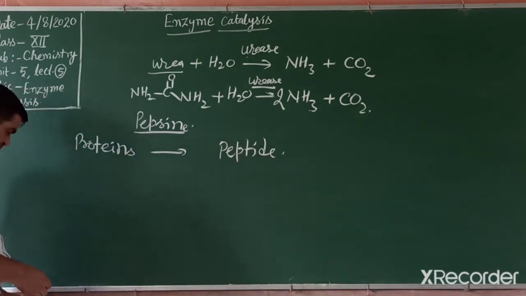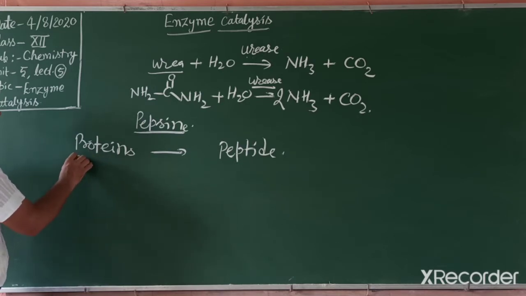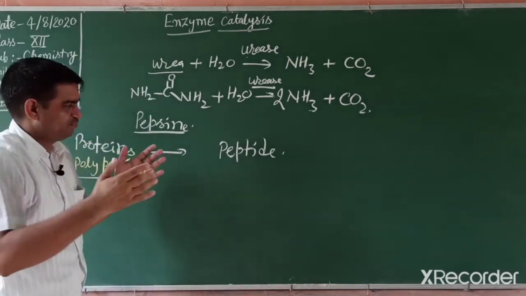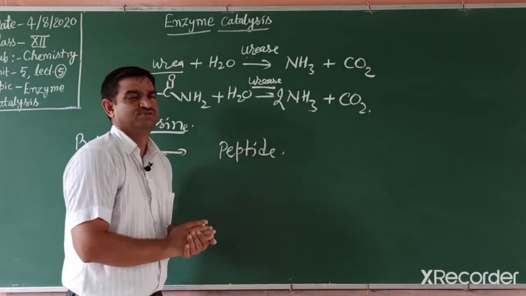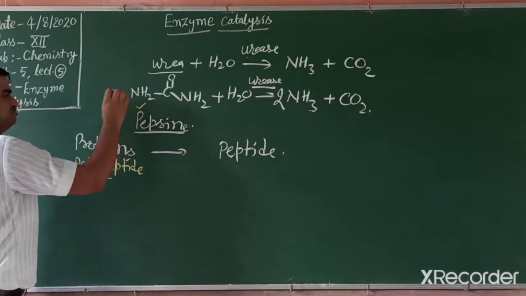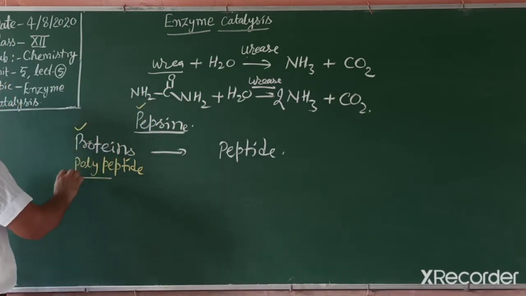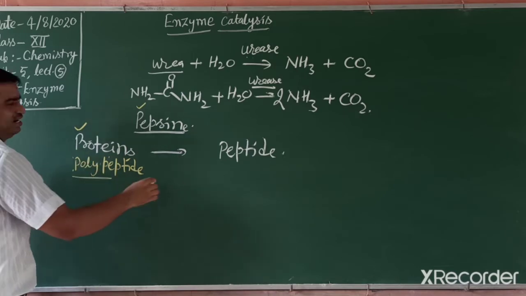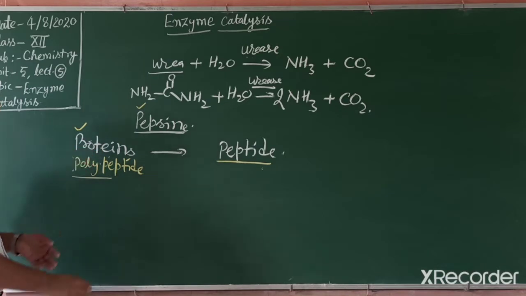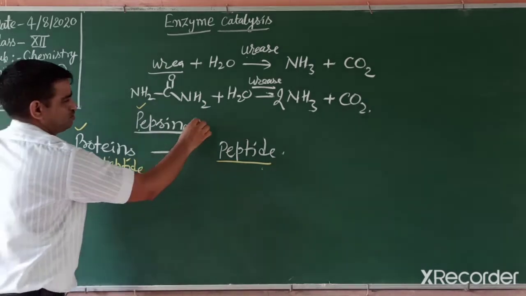What are proteins? Protein's other name is polypeptide. Polypeptide means a large peptide chain, and it breaks down into peptides. Another way to remember: pepsin starts with P, protein also P, polypeptide also P, and it is converted into peptide. Easily remember, proteins into peptides. The enzyme used is pepsin, and this occurs in our stomach.